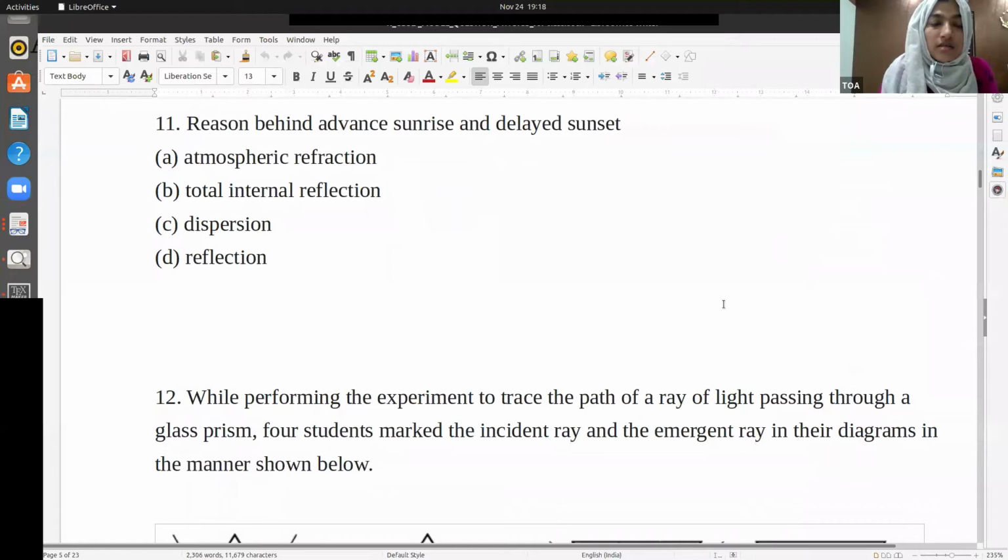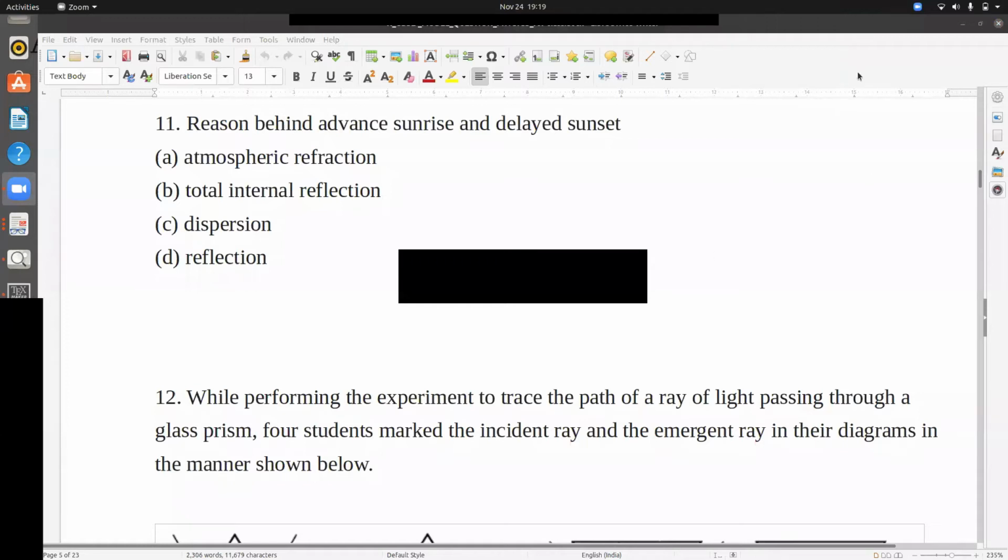Okay, good. Now, the reason behind advanced sunrise and delayed sunset. What does this mean? What is advanced sunrise and delayed sunset? Actually, the sun sets at 6:30 p.m. and you can see the sunset till 6:32 p.m. Understand? You are at a beach and you are seeing the sunset at 6:32 p.m., but actually the sun already crossed the horizon before that. This is called advanced sunrise and delayed sunset.